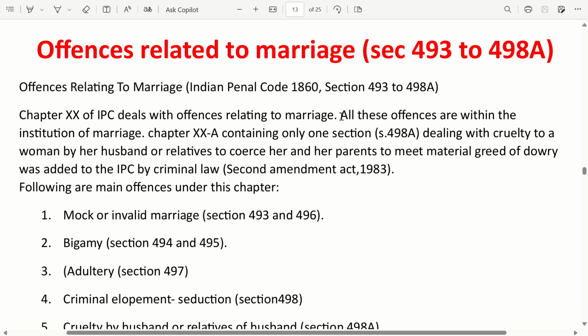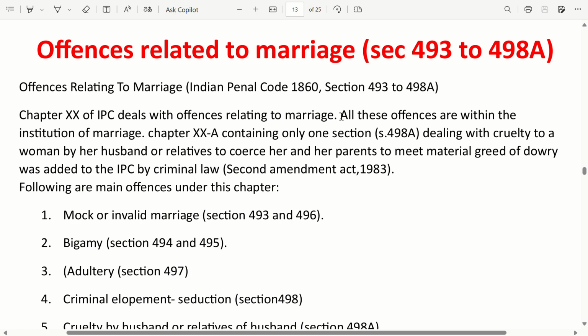Chapter 20A contains only one section, which is section 498A. It deals with the cruelty to a woman by her husband or her relatives to coerce her and her parents to meet material greed of dowry. It was added to the IPC by the Criminal Law Amendment done in the year 1983.